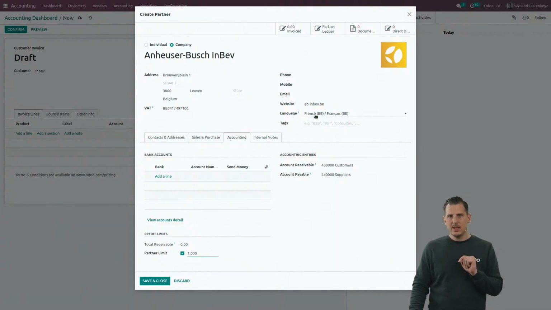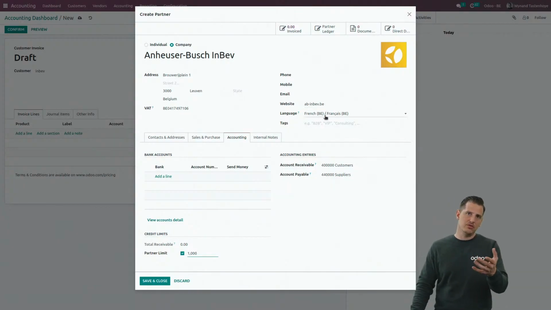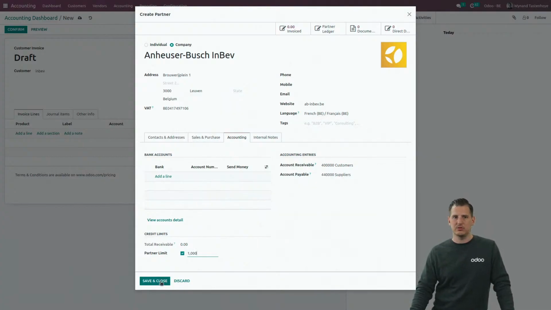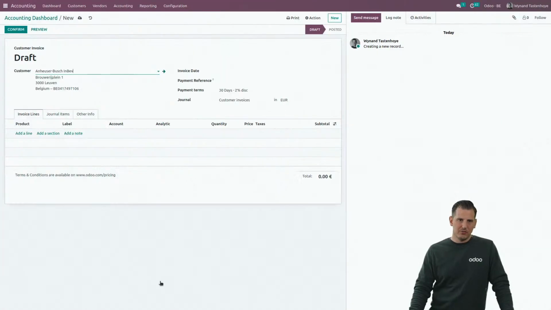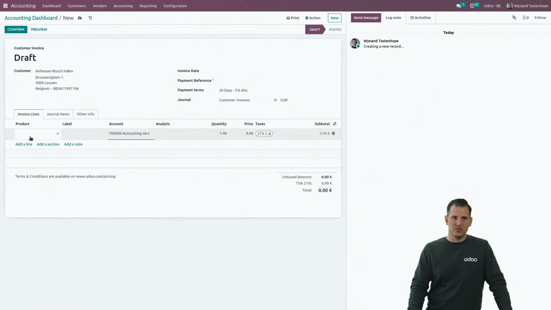And save and close. Before I save, the language is very important. Based upon the language of the customer, all the documents that come out for that customer, like a sale order perhaps, or in this case, the invoice and the mail that we're going to create, will be in the language of the customer. And of course, we manage all the different languages in the world. If we save and close, our customer is set. Now we can create the body of our invoice and add some different lines.